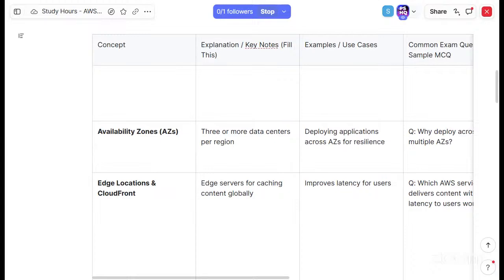But it's saying who manages data encryption. AWS. Who manages data encryption in AWS S3?